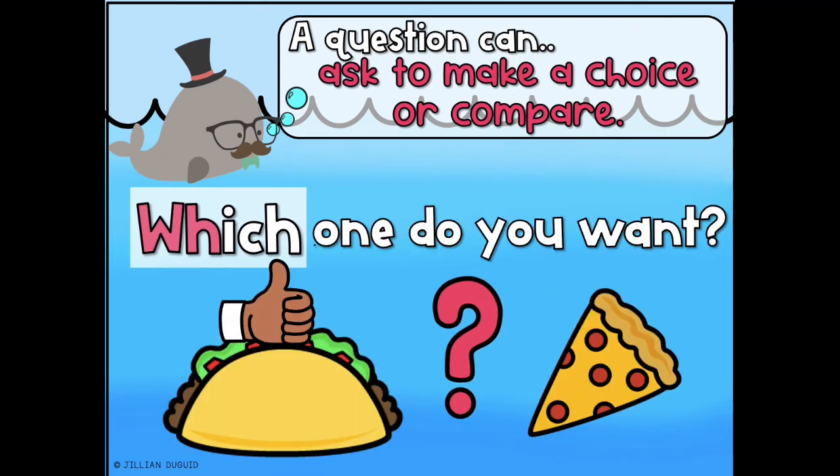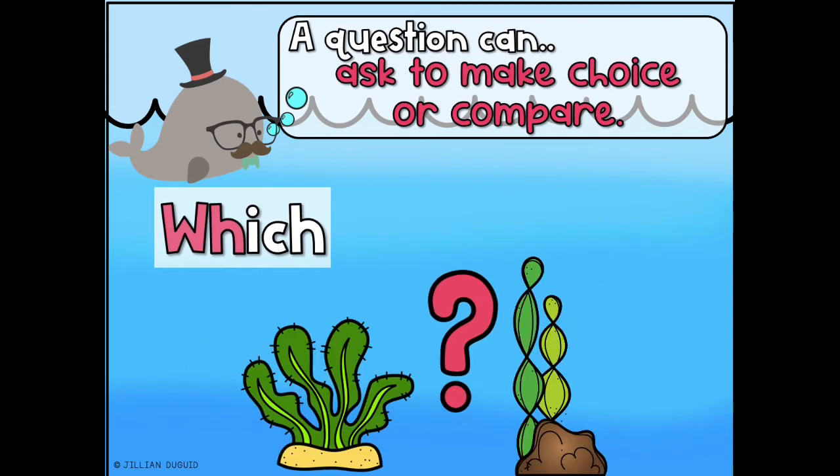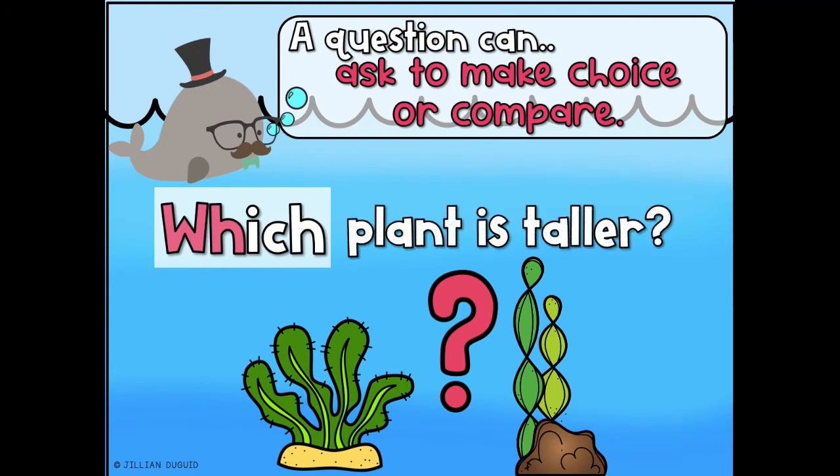So this which is asking to make a choice. This which is comparing. Which plant is taller? When we compare, we look at what is alike and different about two or more objects.